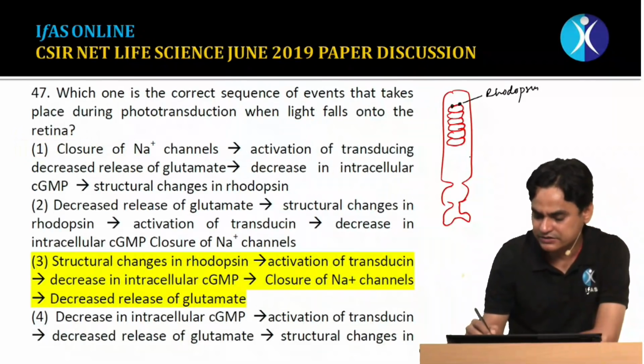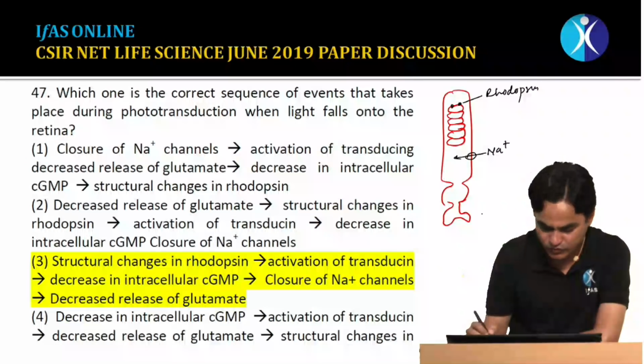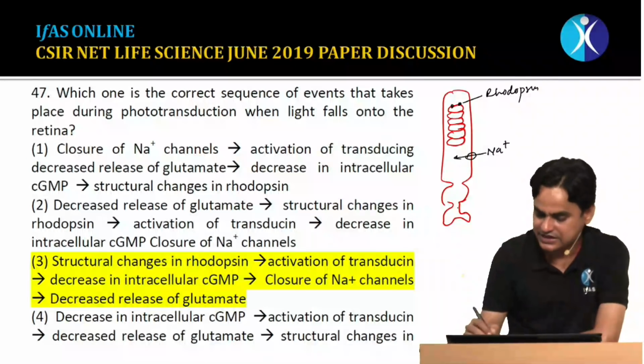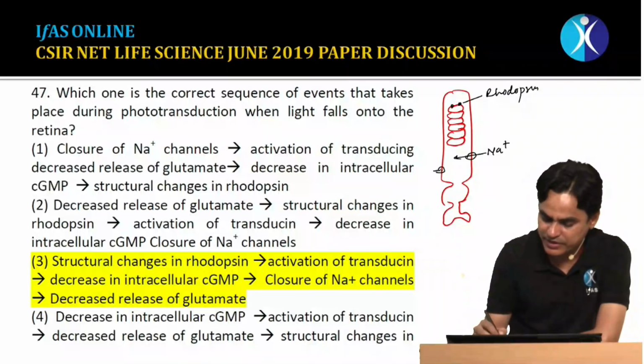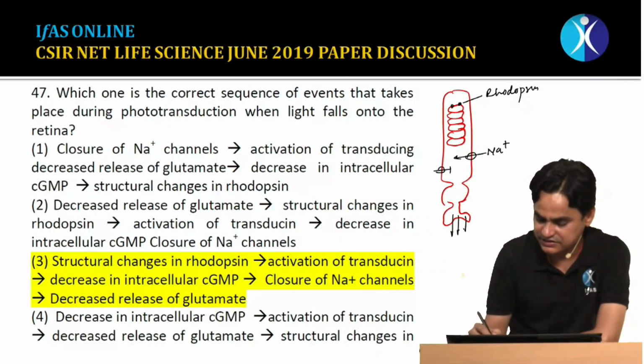In the dark, the sodium channels are open, sodium ions move inside, there is depolarization of the membrane, and the rod cells keep releasing the neurotransmitter glutamate.